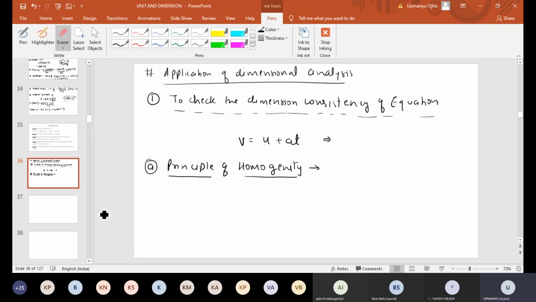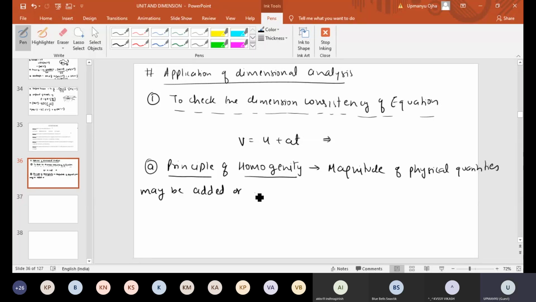Or we can say like this: the magnitudes of physical quantities may be added or subtracted from one another only if they have the same dimensions.